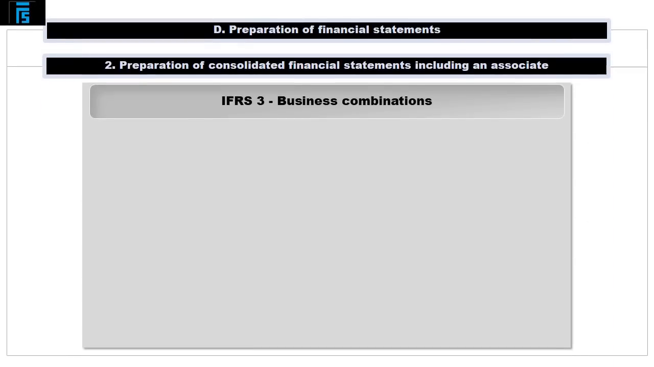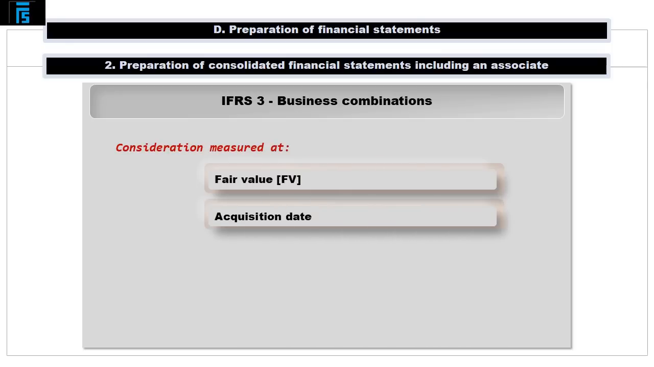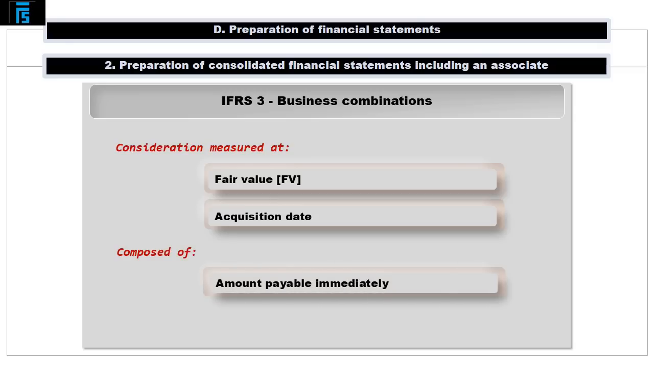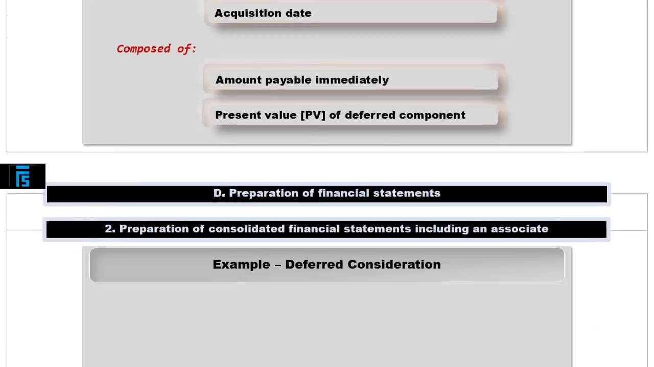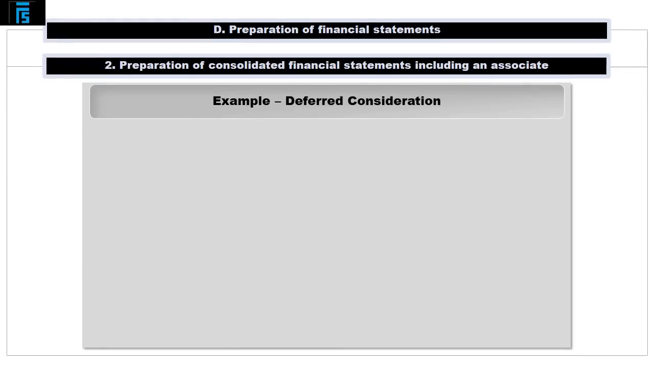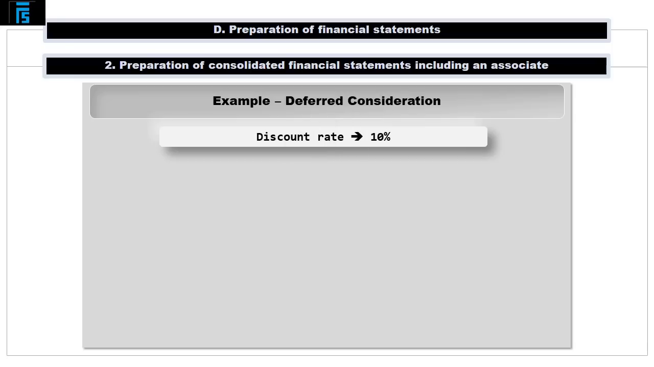IFRS 3 Business Combinations requires that the amount of the consideration transferred be measured at fair value as at the date of acquisition, and should therefore be composed of the amount payable immediately and the present value of any deferred component, computed so as to take account of the time value of money. Let us assume that the relevant discount rate equals 10%.